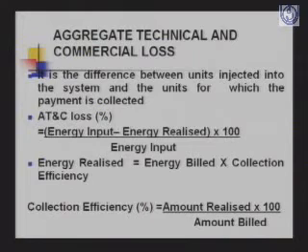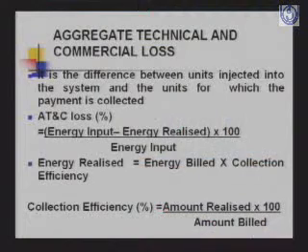Collection efficiency is amount realized over amount billed into 100. These two figures are known, amount realized and amount billed. To find the energy realized, we multiply the energy billed into collection efficiency. So the average rate of realization, since it is difficult to calculate, that difficulty is overcome by using the term collection efficiency.